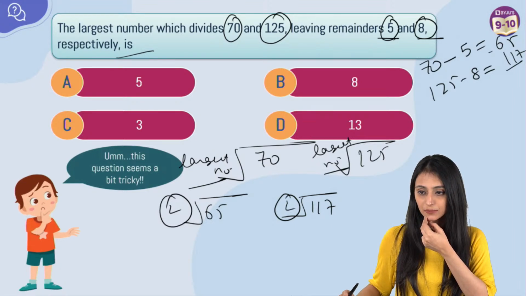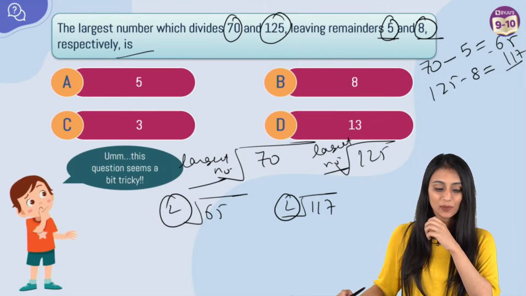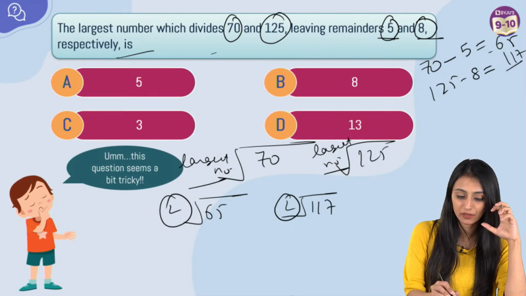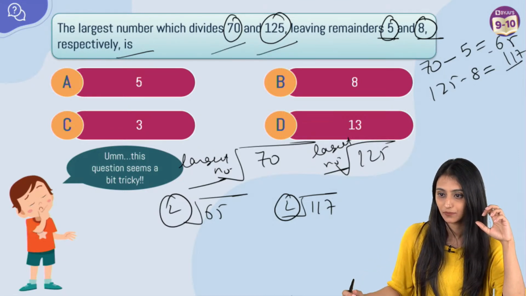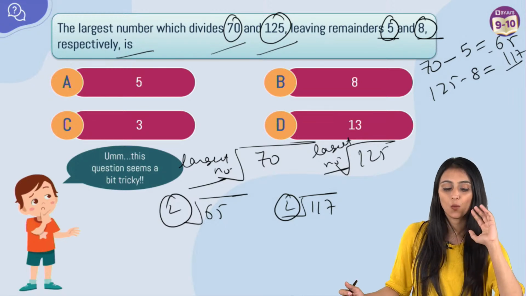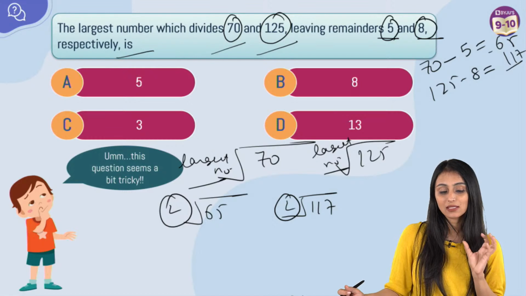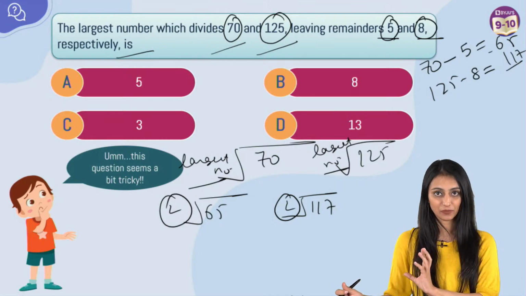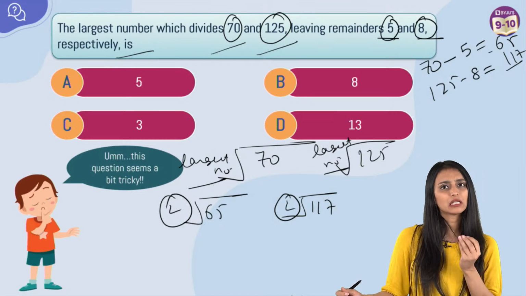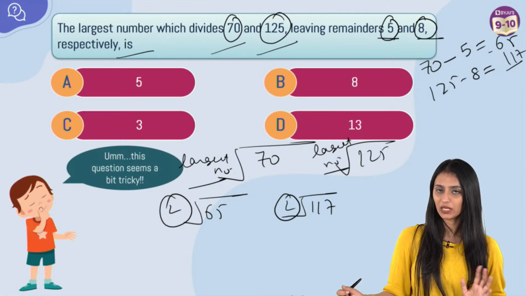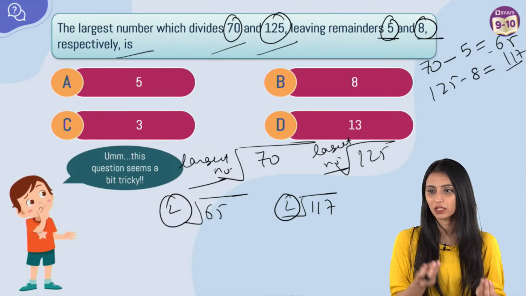13, crystal clear. Lakshmi, again. So basically, we have got two numbers, 70 and 125. Now, the question is saying there is a number which is dividing them. If it is dividing them, then definitely that number is smaller than these. It cannot be their LCM because it is smaller than them.